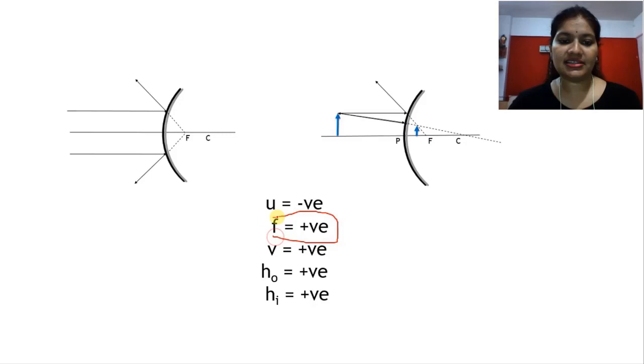Focus, this is the special case here. Focus of convex mirror is what? Positive. Focal length, sorry, f is focal length. Focal length of convex mirror is positive because focus and center of curvature of the convex mirror lie behind the mirror. So the distance is on the plus x-axis. Conceptual question can be asked on this topic. Distance of image positive. Height of object positive, above the principal axis, height of image also positive.